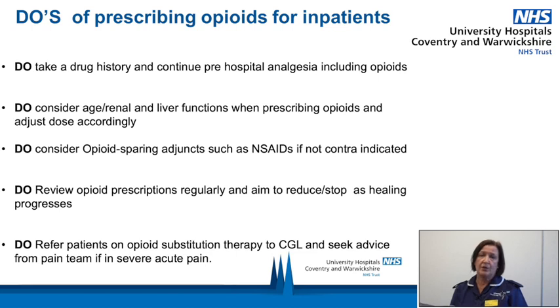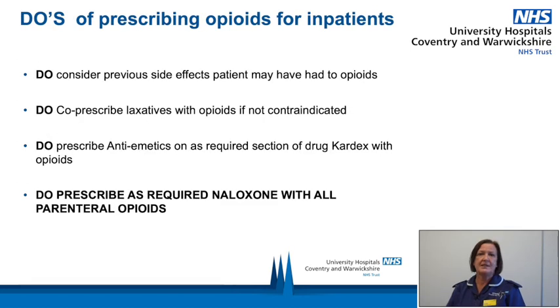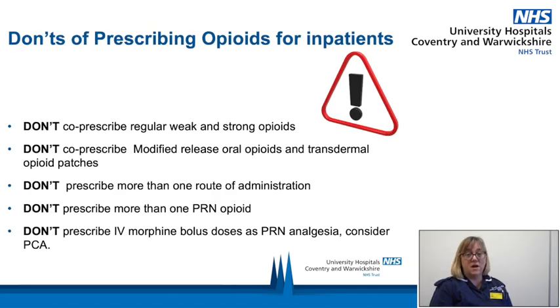Do refer patients on opioid substitution therapy such as methadone to CGL, that's Care, Grow, Live, and seek advice from the pain team if the patient is in severe acute pain. Do consider previous side effects patients may have had to opioids and consider an alternative. Do co-prescribe laxatives with opioids if not contraindicated. Do prescribe antiemetics on the as required section of the drug chart with opioids, and do always prescribe naloxone with all parenteral opioids.